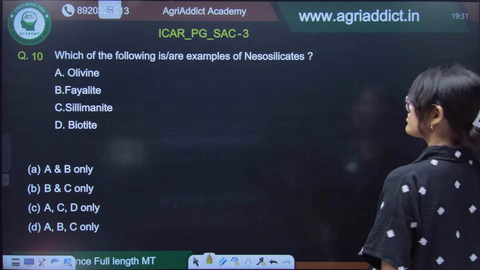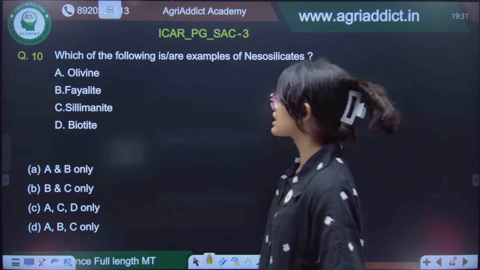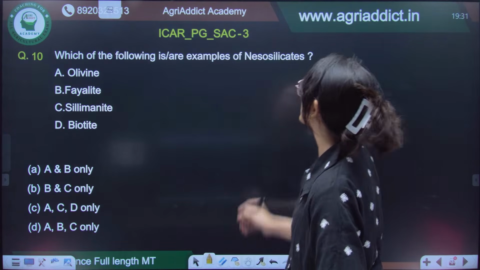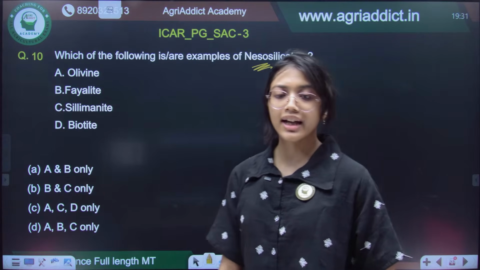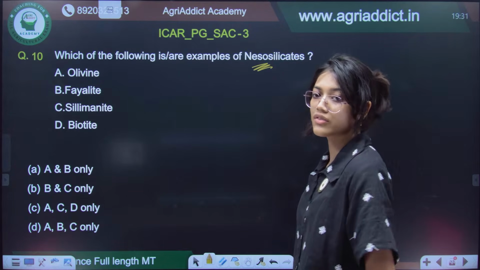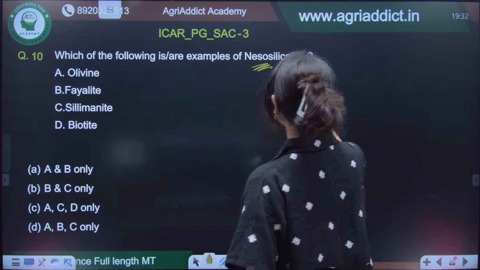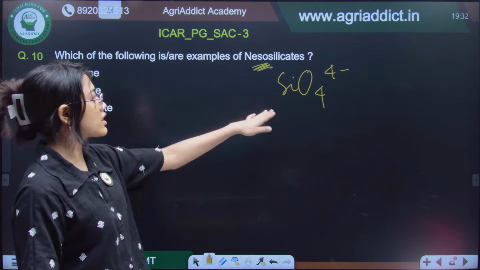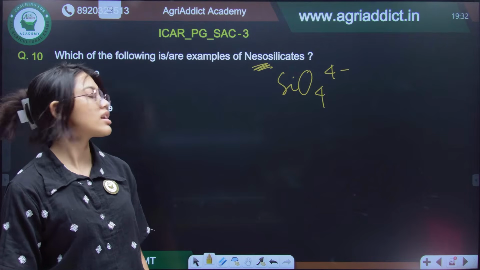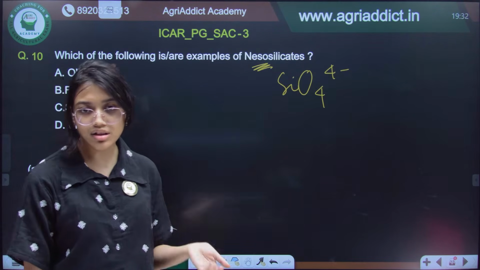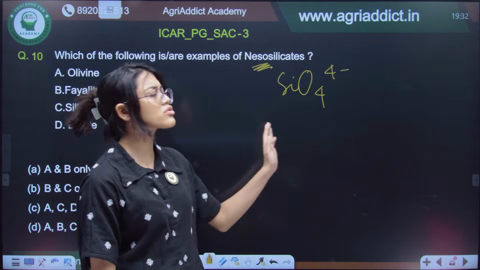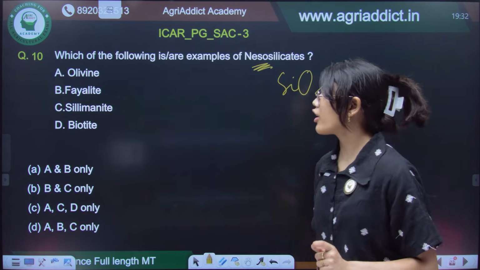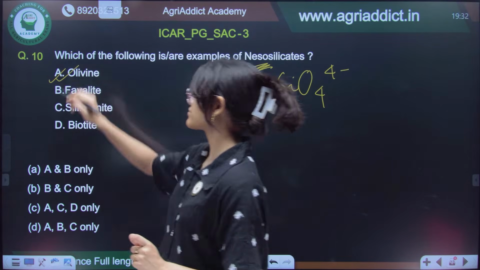Now, which of the following is or are the examples of nesosilicates? Yes, limestone is also there. Okay. So, can anybody tell me, nesosilicates, what is the basic structural formula? It is SiO4 4-. So, these nesosilicates do not have any oxygen sharing with the neighboring silicate atoms. So, these are the most easily weatherable silicates, and obviously olivine will be there.